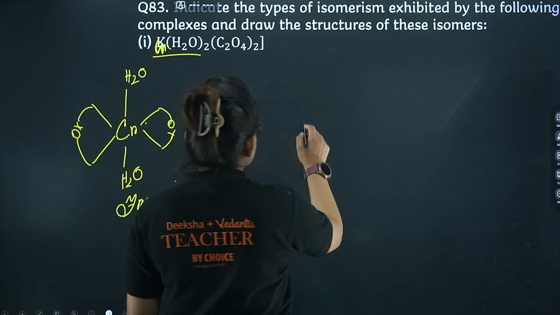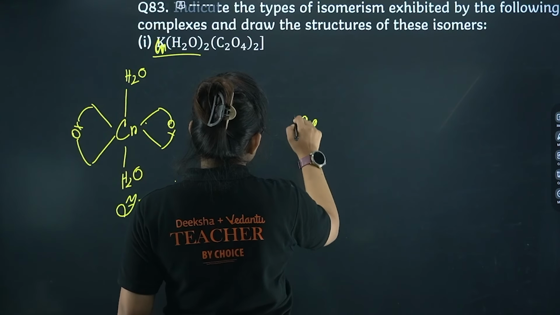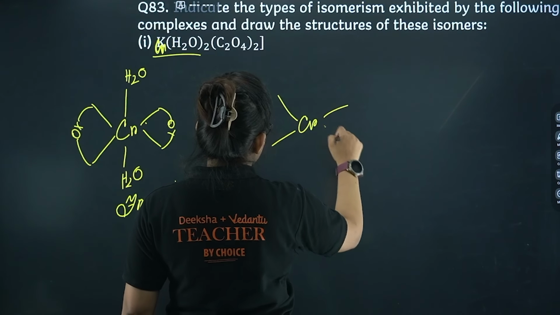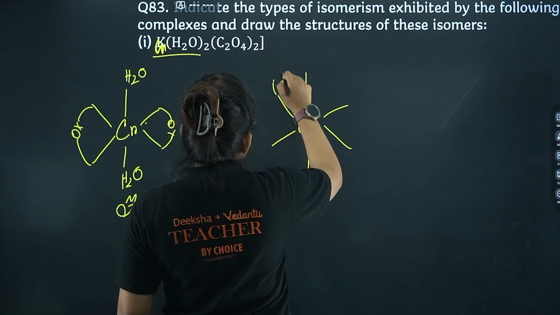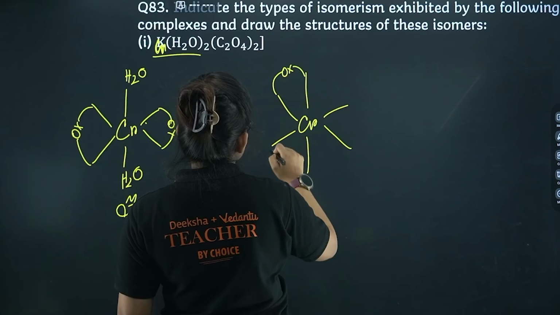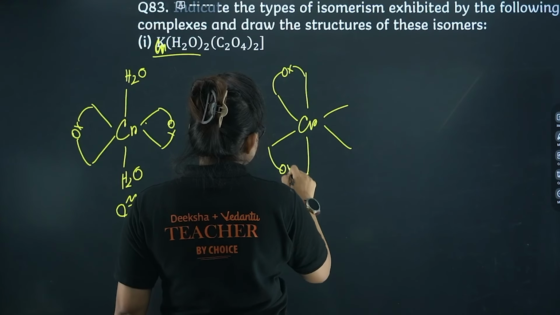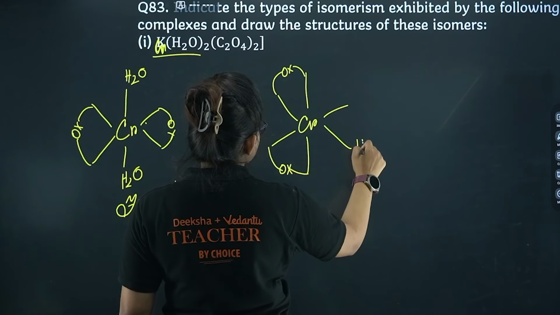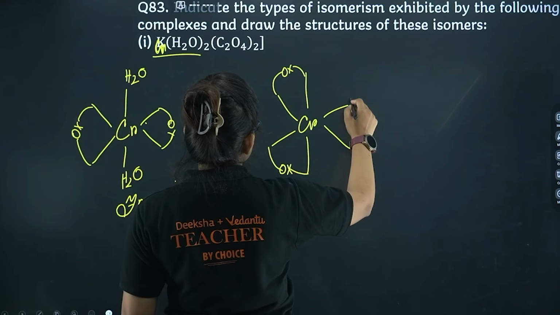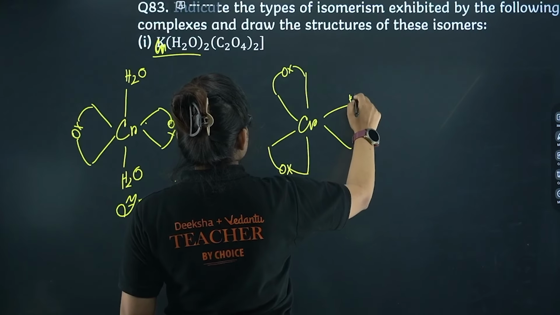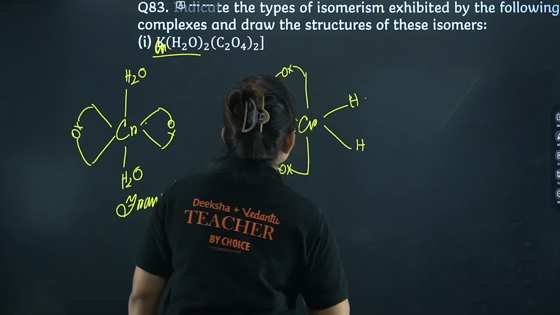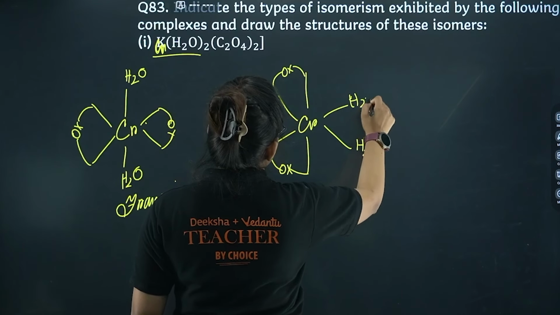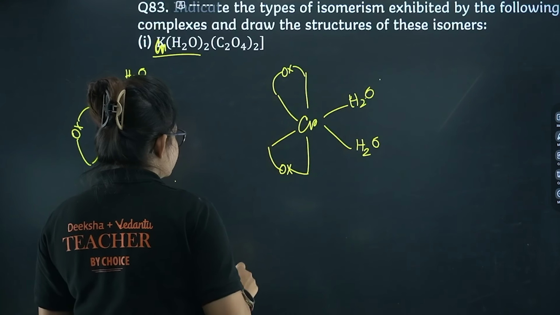Okay, now if I want to draw the cis, so this is my oxalate, this is my oxalate, okay, here I am having, let's say, H2O, and here I am having the H2O. Okay, so this is my cis.